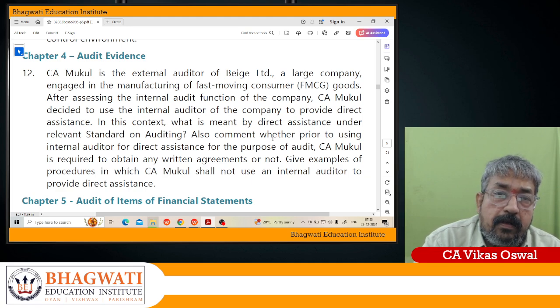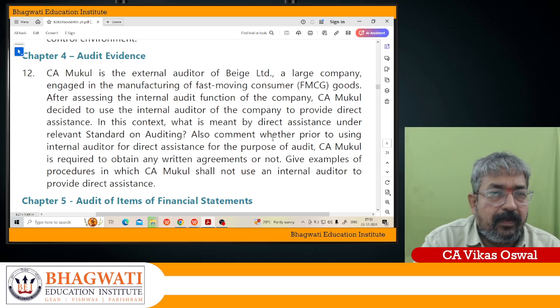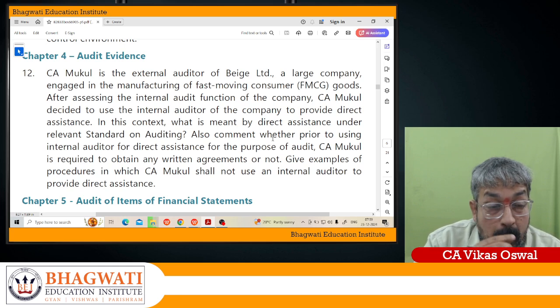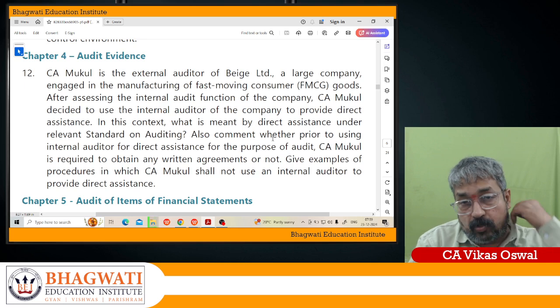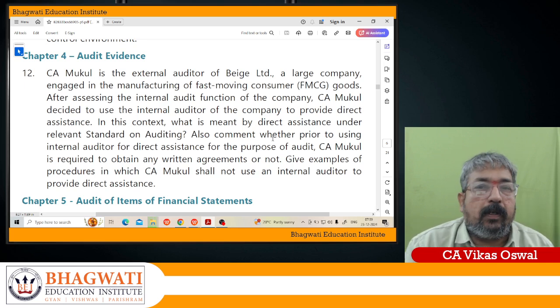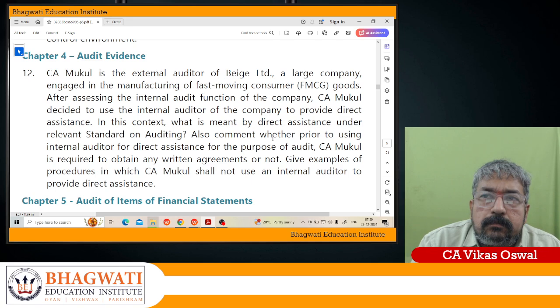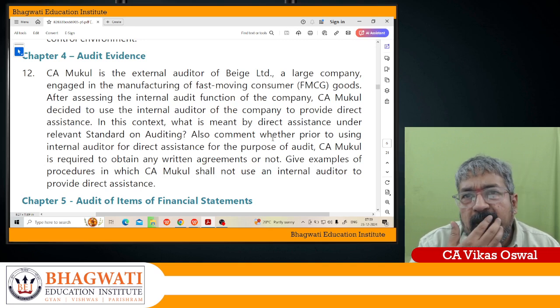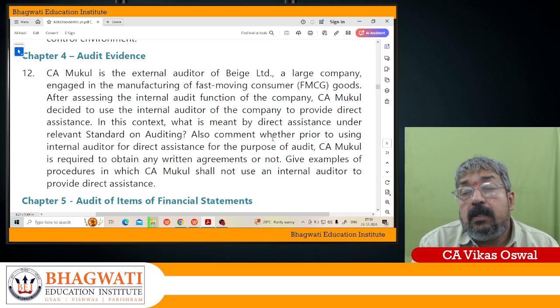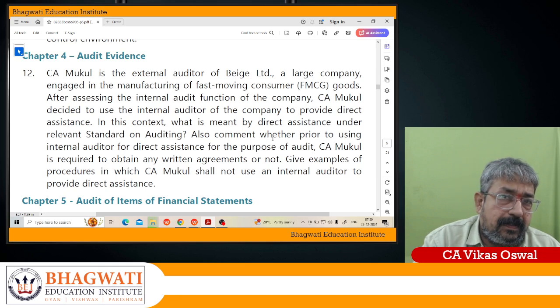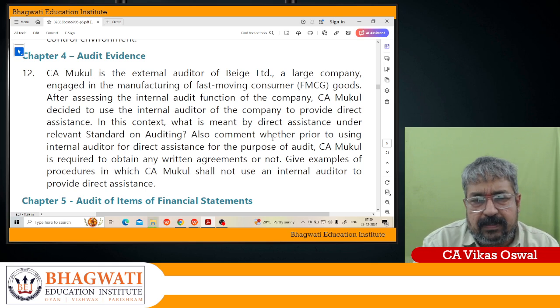First of all, the internal auditor is appointed by management. We are known as the external auditor. We are the people who conduct the audit and who will express the opinion on the financial statement. That is our job as an auditor. So please understand, my dear soldiers, the internal auditor will perform all the activity as far as internal audit is concerned. They don't express any opinion on the financial statement.